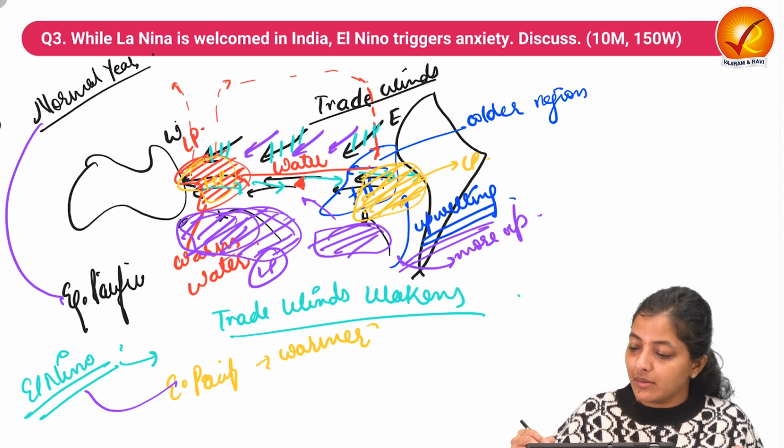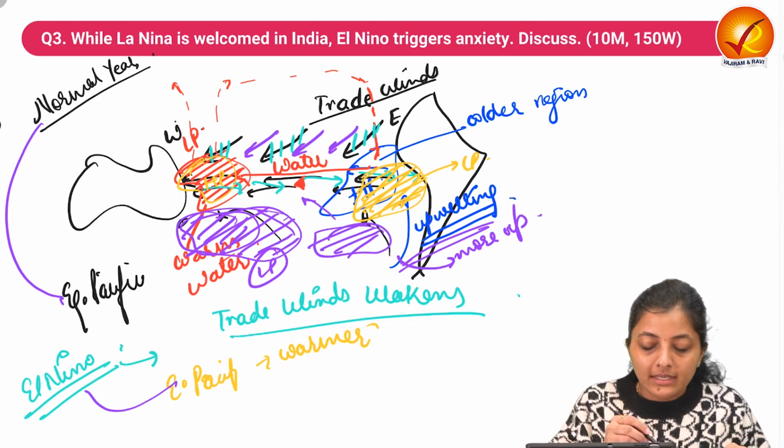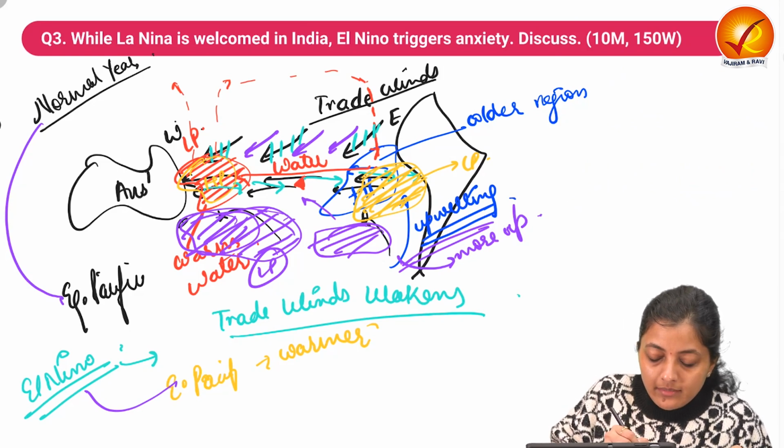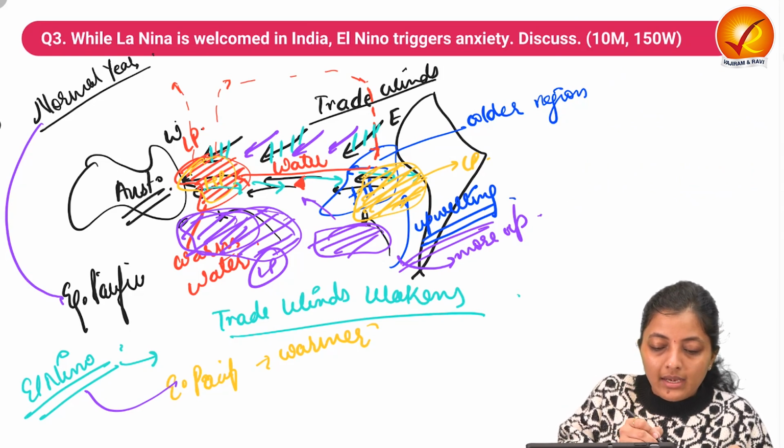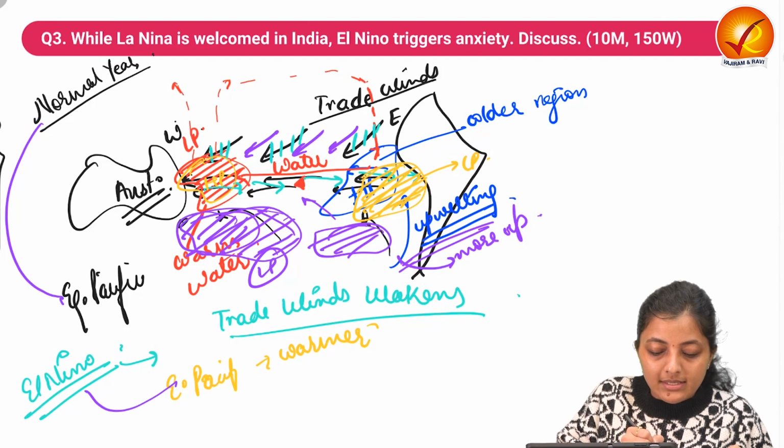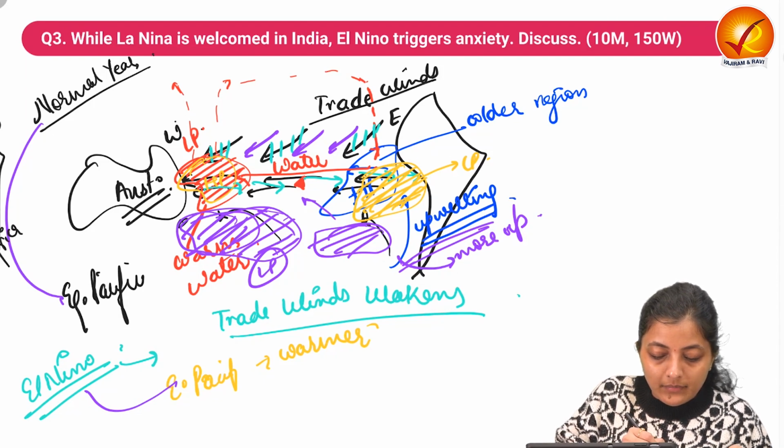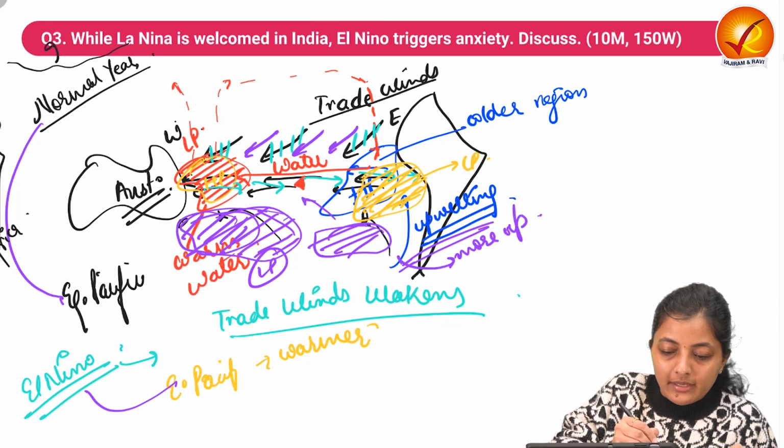Let's understand one more concept over here. This is the Australian region, here comes the South African continent, and here is India, the Tibetan Plateau.